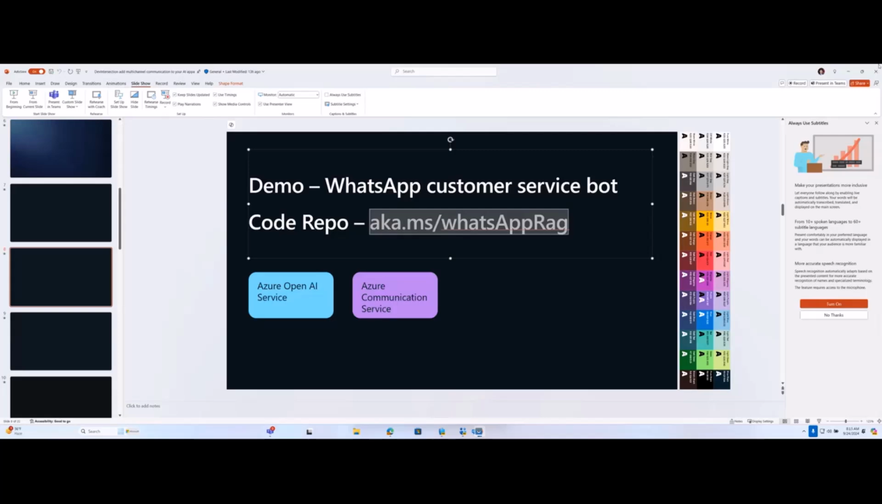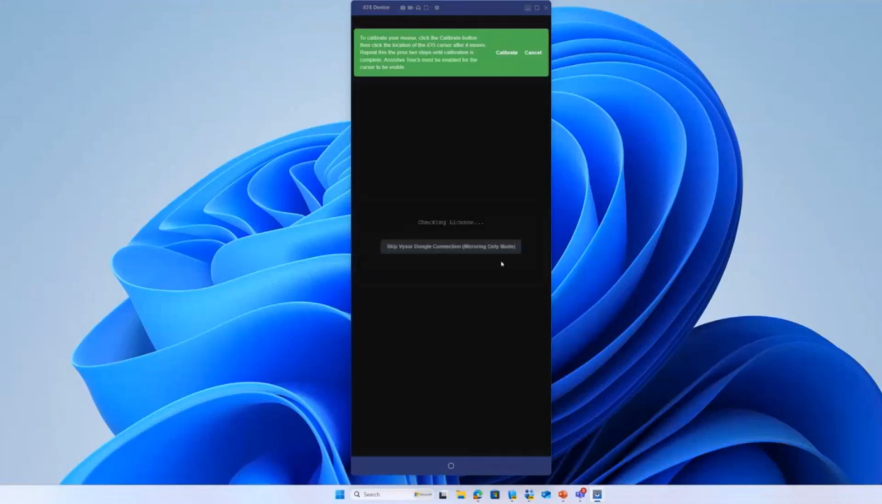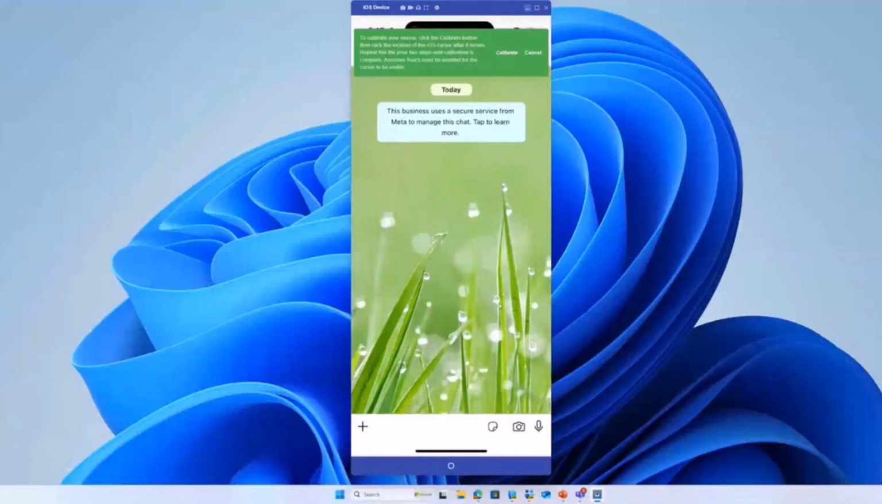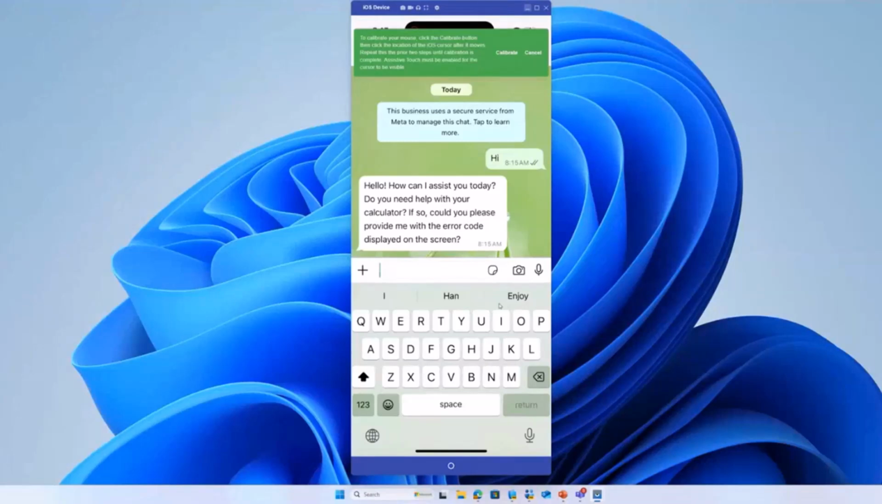I will escape from my PowerPoint and start projecting my phone on the screen because I have to show you a WhatsApp conversation. Let me move to my WhatsApp app. You can see my phone here. So I come to the Contoso Electronics WhatsApp account and message hi. Okay, there it is. The bot says, hello, how can I assist you today? Do you need help with your calculator?